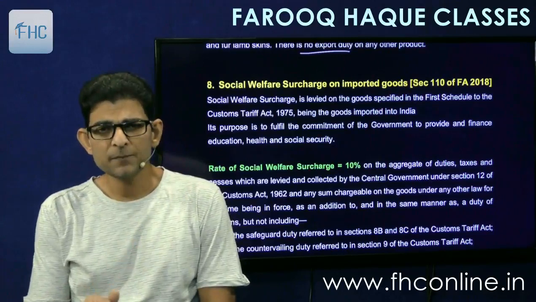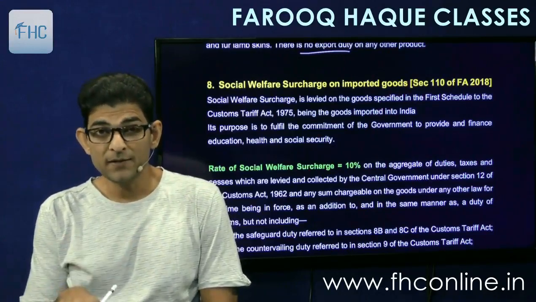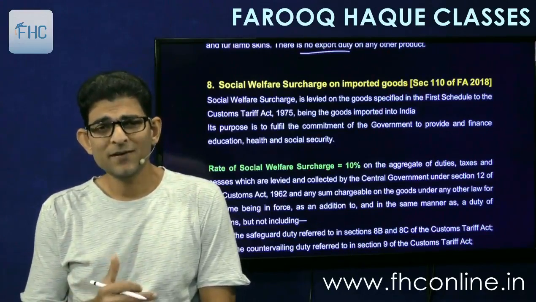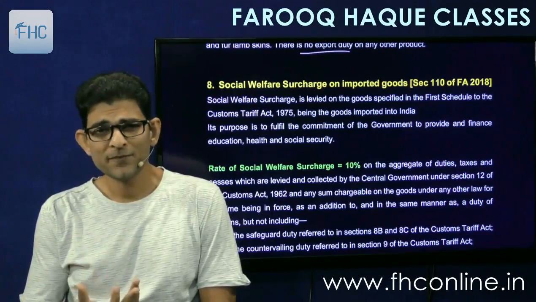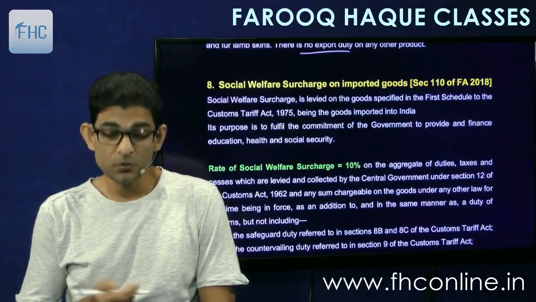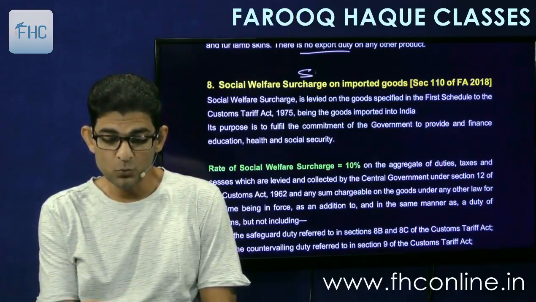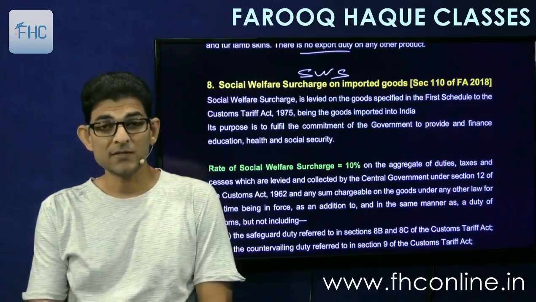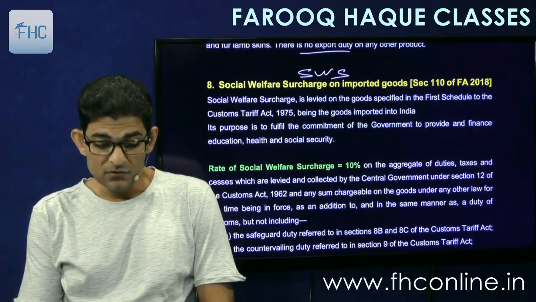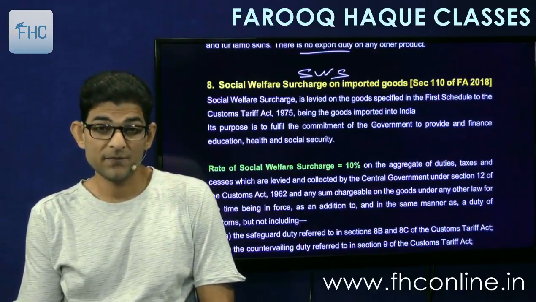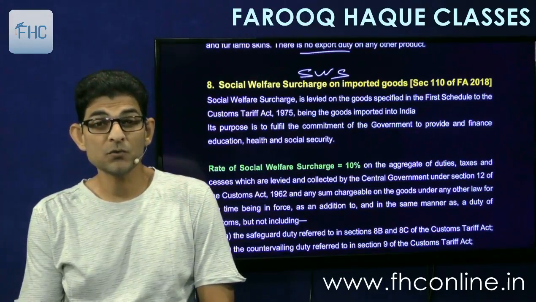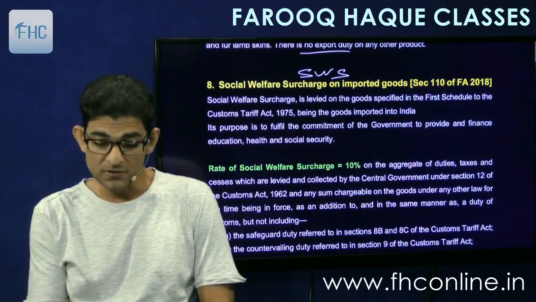That has been abolished and replaced by, not abolished in the sense of exempted, no, that old has been converted into new, and new is called social welfare surcharge. In short we'll call it SWS, initials SWS. Social welfare surcharge is now charged and the rate has gone up to 10%. Earlier those cesses were there for 3%. Now the social welfare surcharge will be 10%.